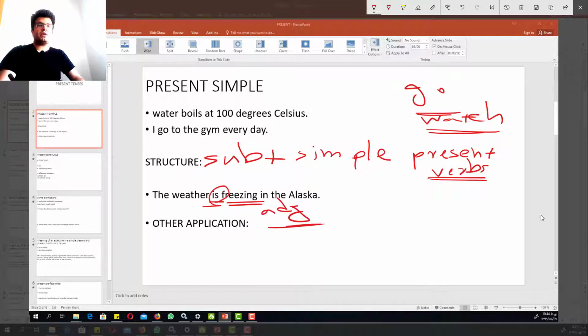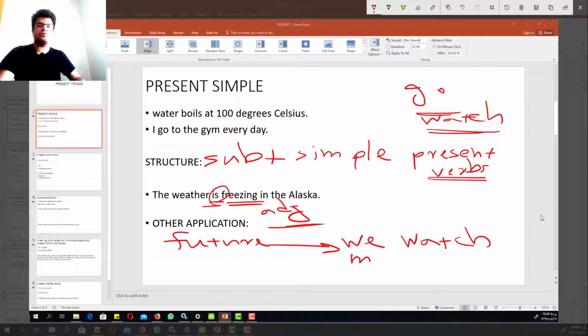So there's another application for the present simple. It's used for the future, and it's usually used when we're talking about timetables. For example, when we're going to watch a movie later today, but not now, we put it like this: we watch a movie at 7 in the afternoon. This talks about an action that we're going to do in the future, later today, but we use the simple present tense. We will talk about this in detail in the future tenses sessions.